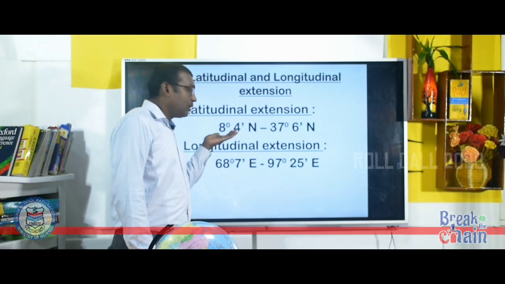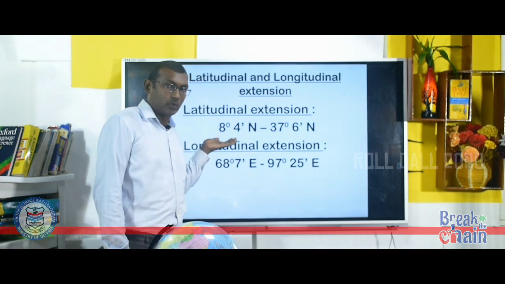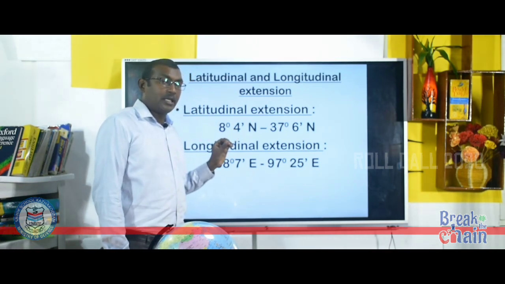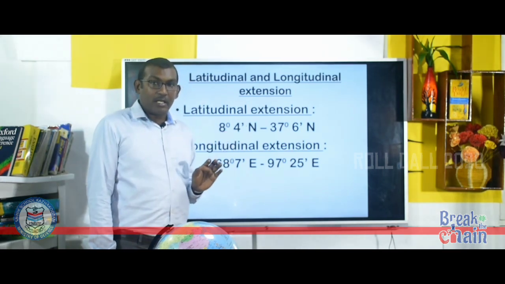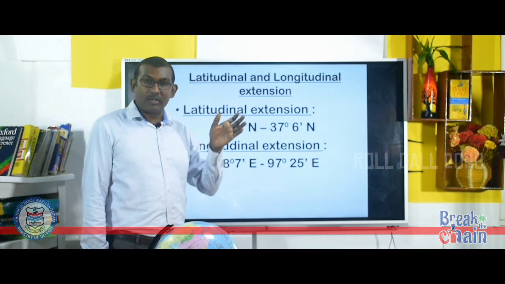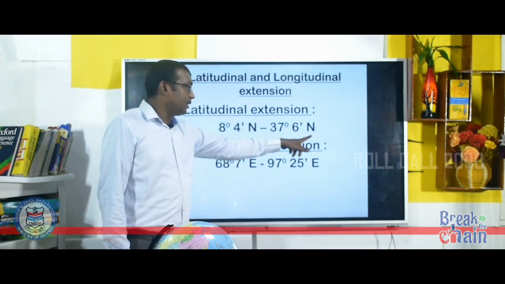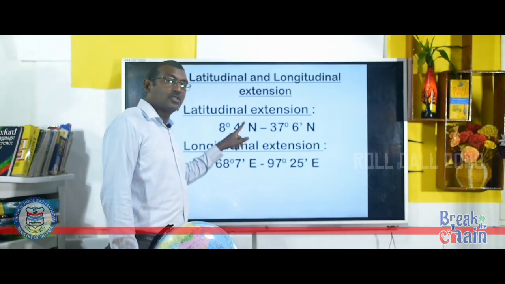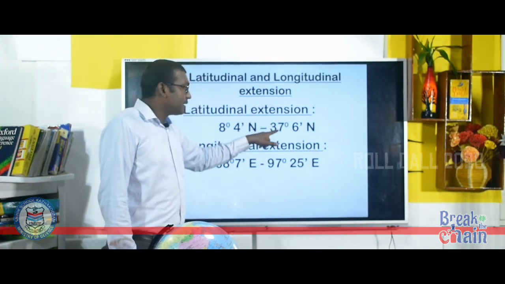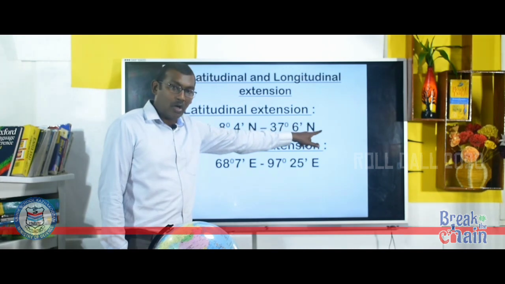The southernmost latitude is not represented with south because the N represents hemisphere. As the entire India is located in the northern hemisphere, the N is repeating. 8 degree 4 minutes north to 37 degree 6 minutes north.